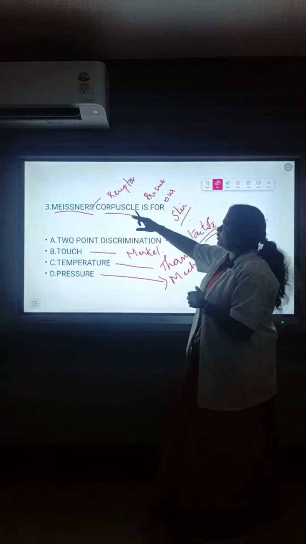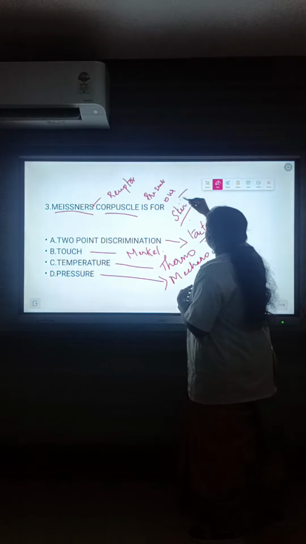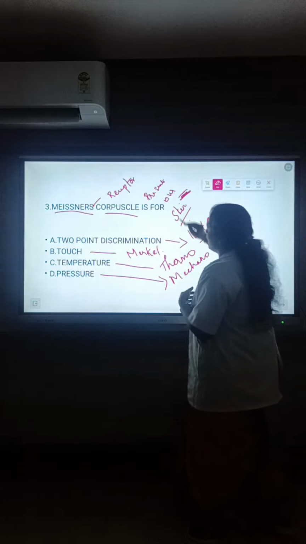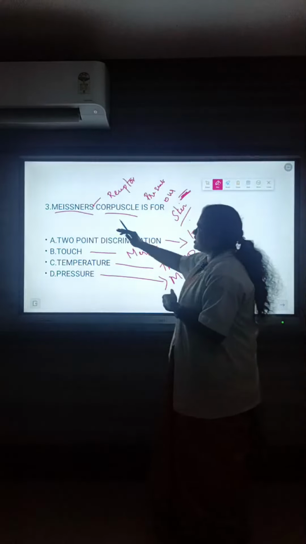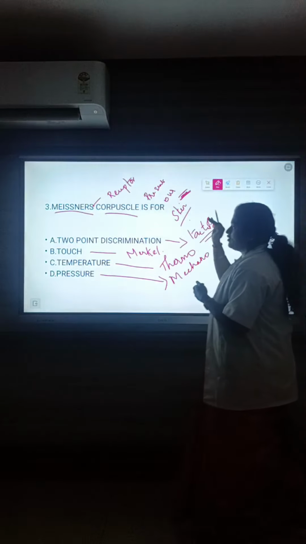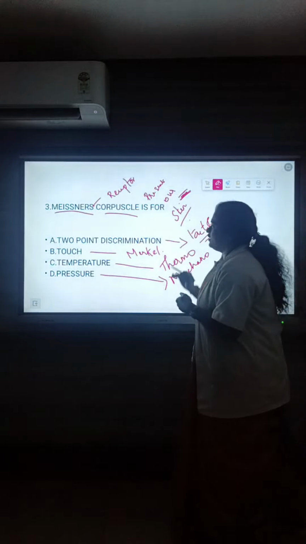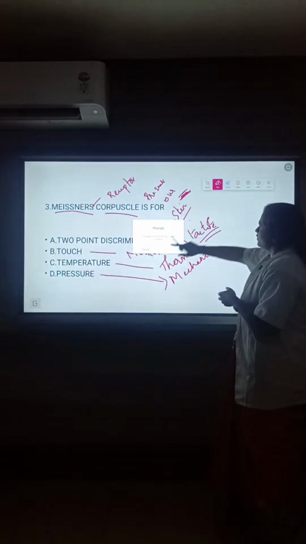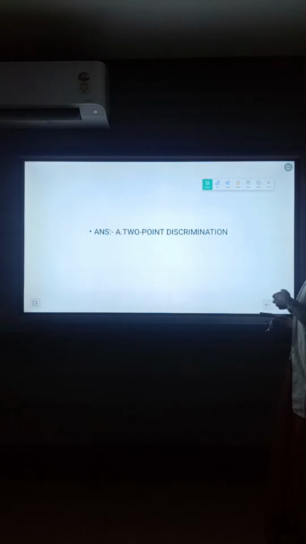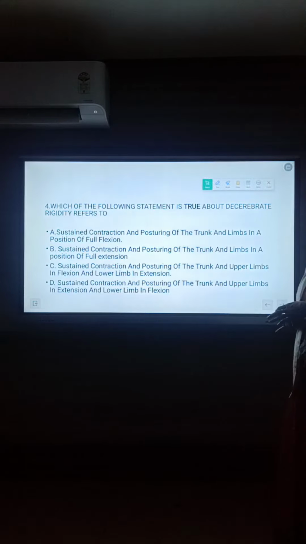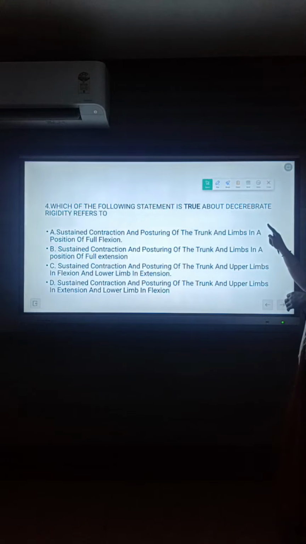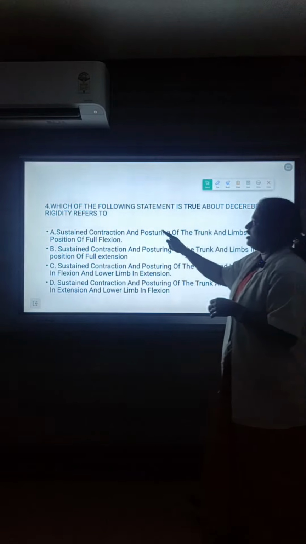What is the corpuscle? It is simply a myelin sheath covered by a Schwann cell. So the Meissner's corpuscle is the receptor responsible for 2-point discrimination. The answer is two-point discrimination.